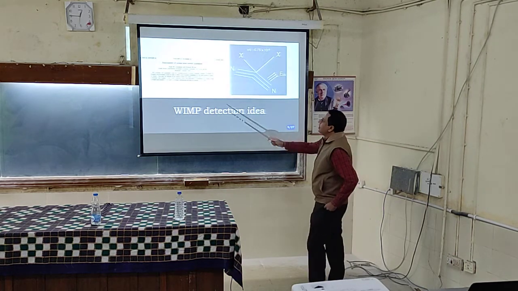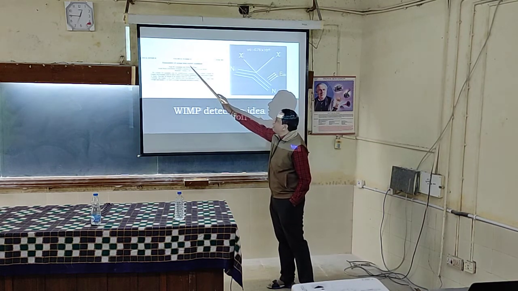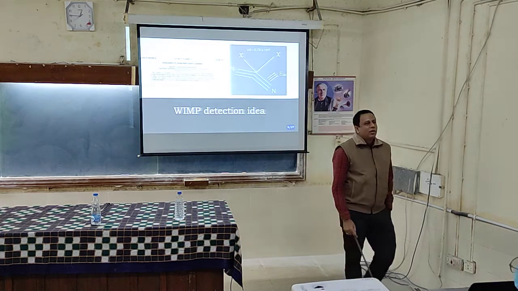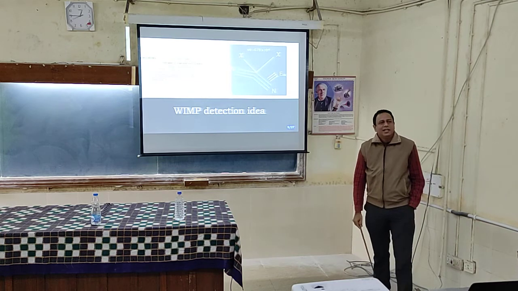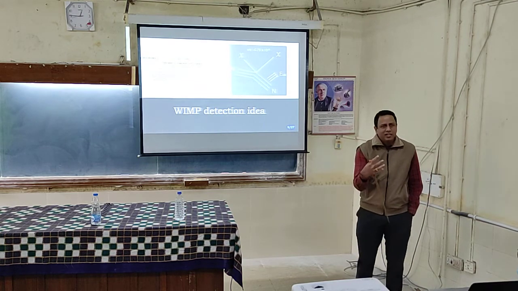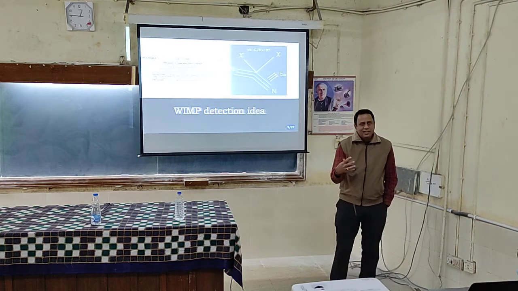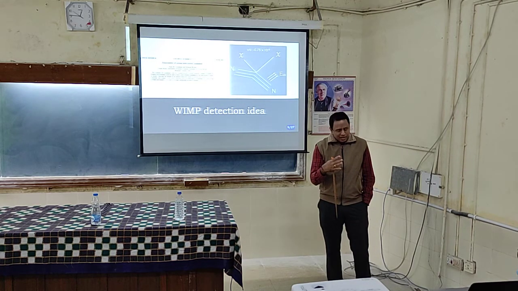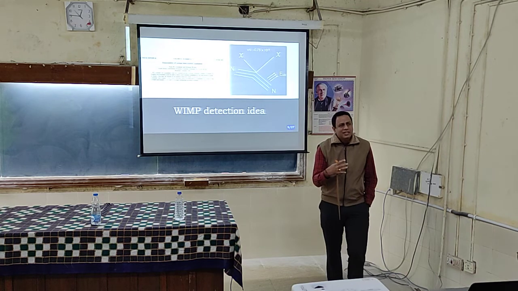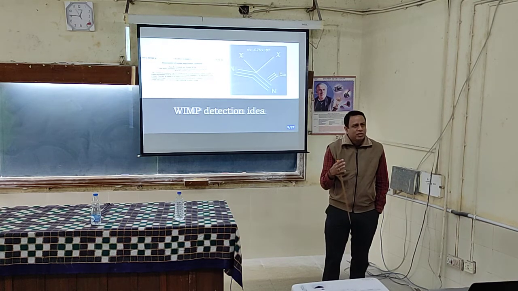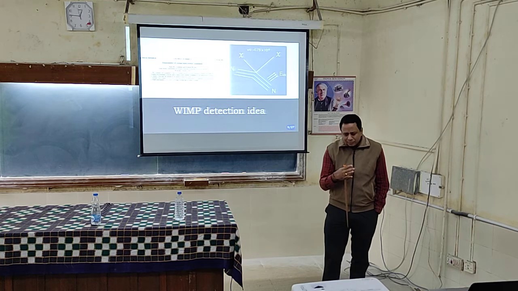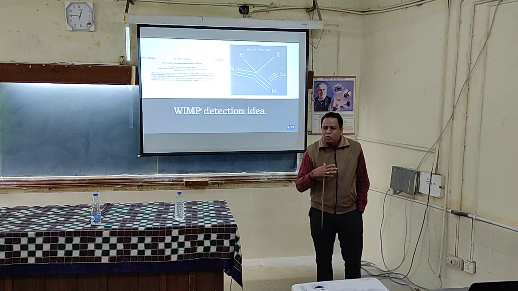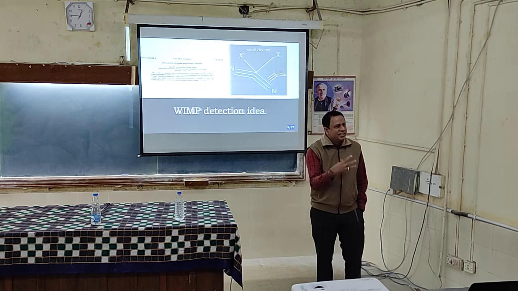The idea that you can detect dark matter was given by Edward Witten and Goodman in 1985. So a dark matter particle comes and elastically scatters off the detector nuclei. When it hits the detector nuclei, the nuclei will recoil, right? Elastic scattering transfers some energy. What will happen to the nuclei? It will recoil. And when it tries to come back to its usual configuration, there will be energy.